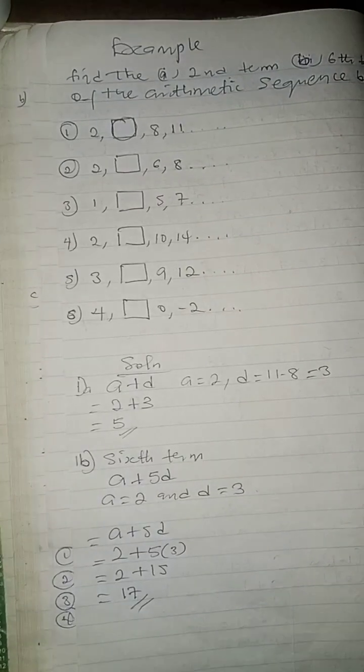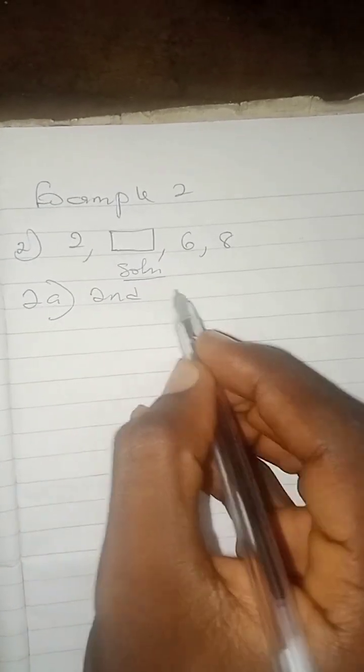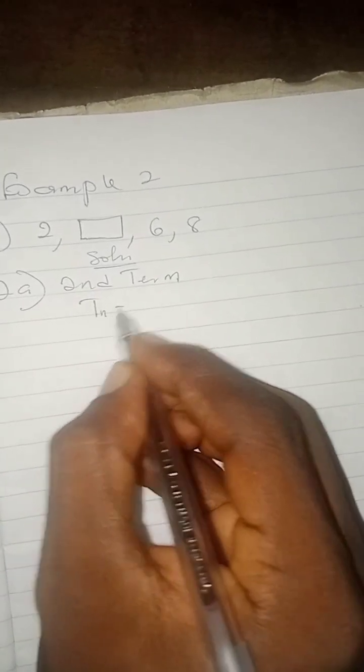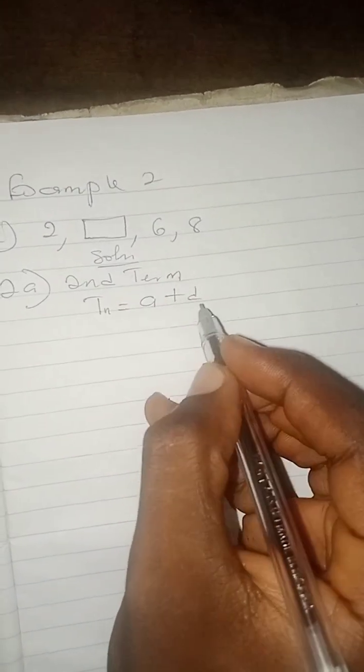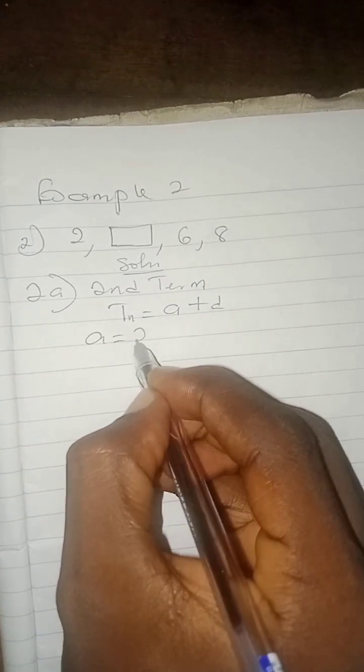This is example 2. Take note. First, 2A solution. For 2A, we are looking for the second term. And remember, our second term is given by Tn equals A plus D. A is equal to 2, which is our first term.